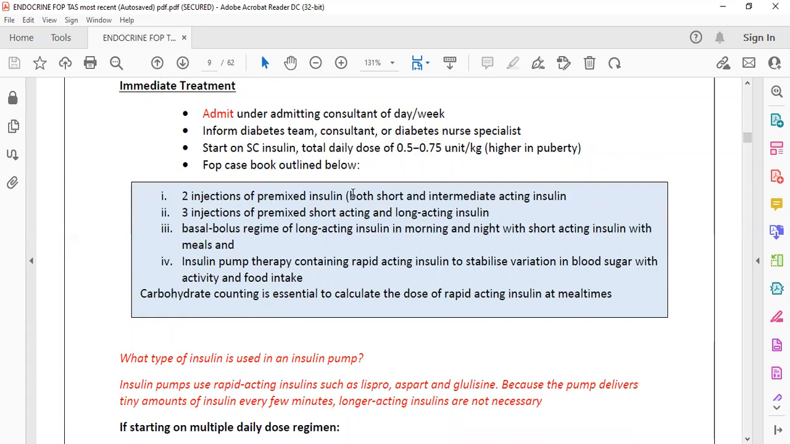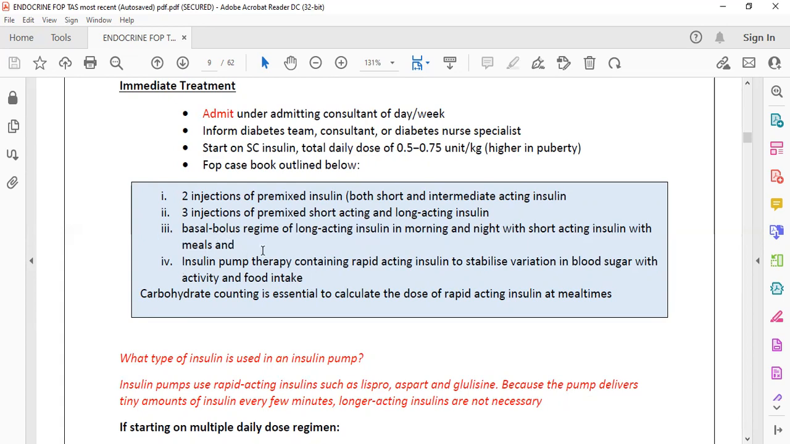For example, pre-mixed insulin, both short and long acting, as 2 divided doses or sometimes 3 divided doses. But the best one is to give short acting insulin with each and every meal, and long acting insulin in 2 divided doses, morning and night. This is the basal bolus regimen: long acting insulin in the morning and night, with short acting insulin at meals. It is the best way, I think.